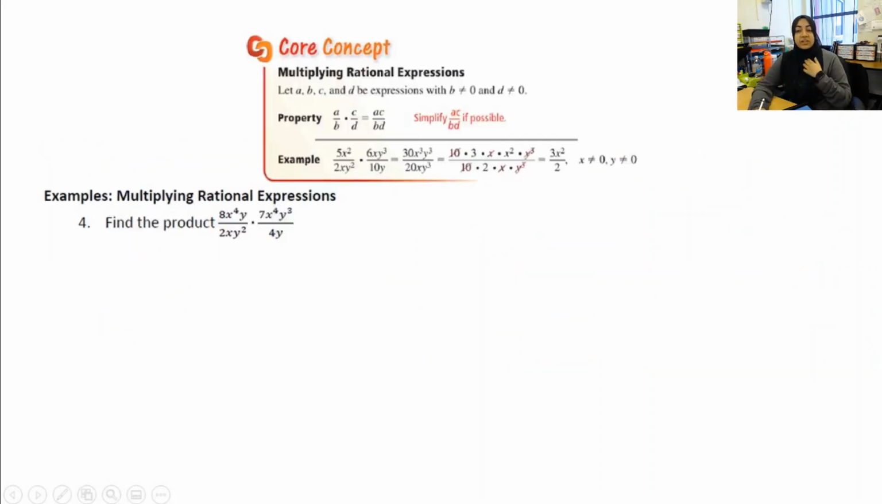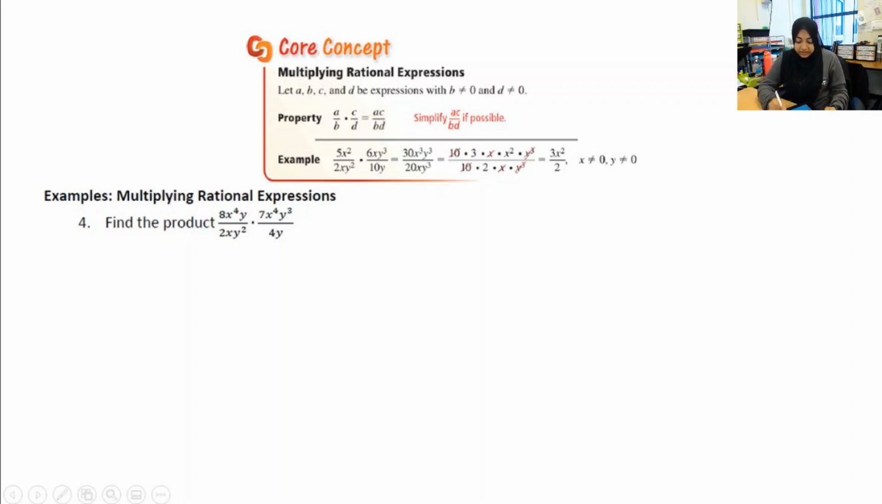So if I take a look at this core concept, it says let A, B, C, and D be expressions where B cannot equal 0 and D cannot equal 0. So if I have A over B times C over D, that's the same thing as AC over BD. You know that. You learned how to do that with regular fractions, right? Now our job is going to have to be simplifying that AC over BD. But I learned how to simplify up in the previous section, right?